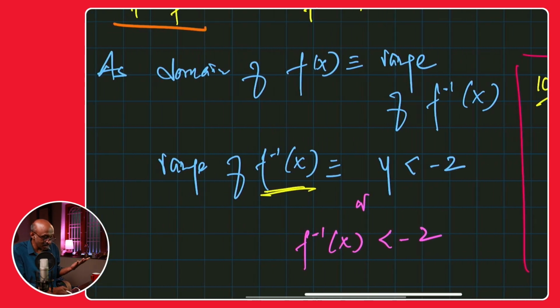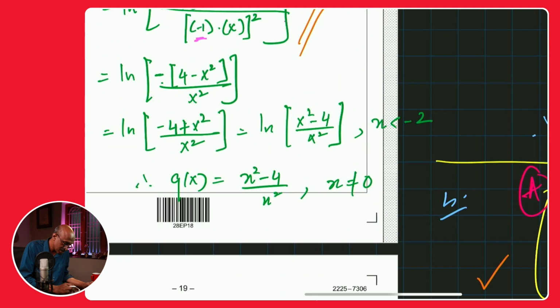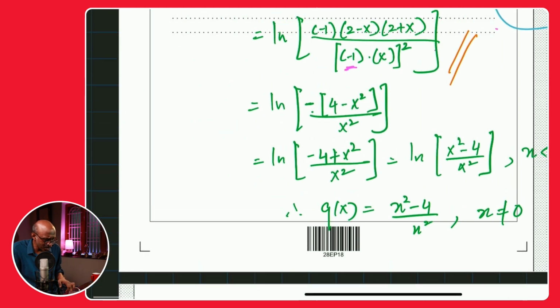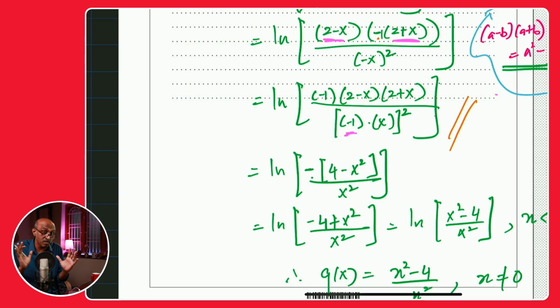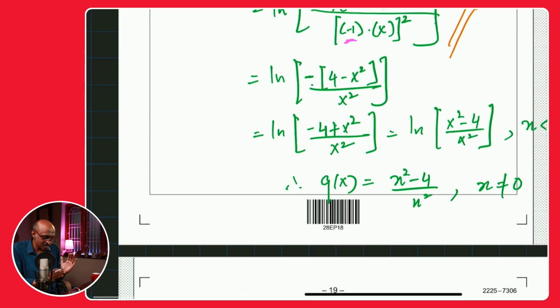As I said here, you are interchanging x and y. So let's start at f of x. I am going to use that expression that I found, this one that I found. And I guess this is the reason it was important that you bring it down to the most compact form to find the inverse, because they're just saying that f inverse can be written in the form of a over under root of 1 minus e to the power of x. The moment you have that e, that means it needs to be in a single term.